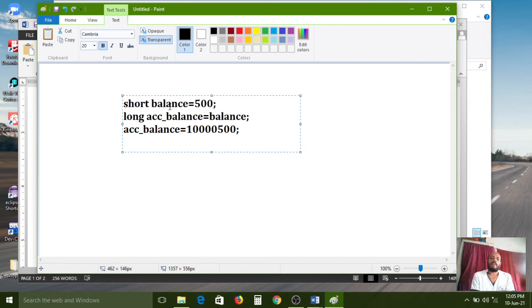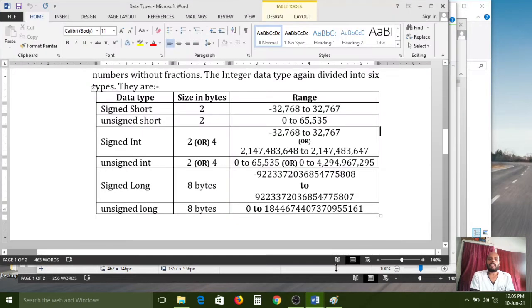So the short data type balance variable, I have a chance to assign with the long data type because of the range available in the long data type. Carefully observe here, data types. Short data type range is what? 32,767 it can support, but long data type, 9223372036854775807, this much lengthy of numbers it can support.